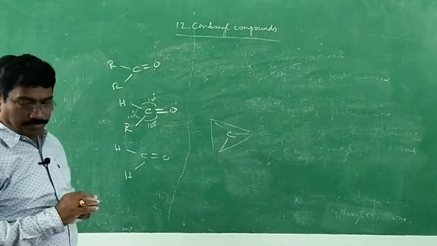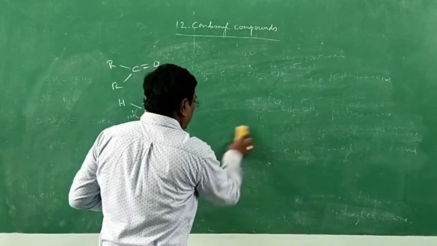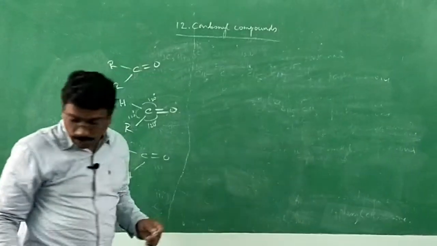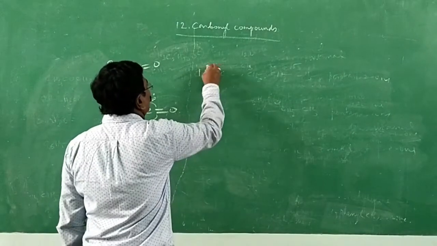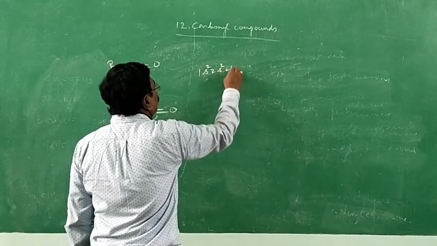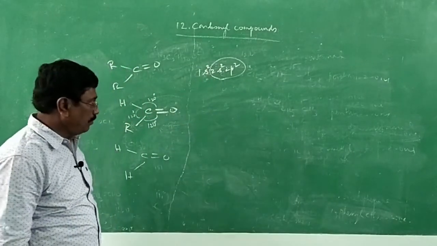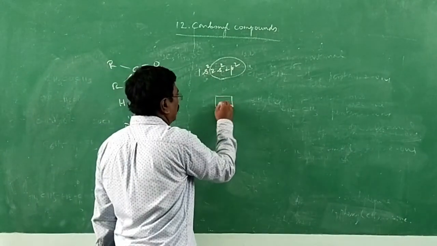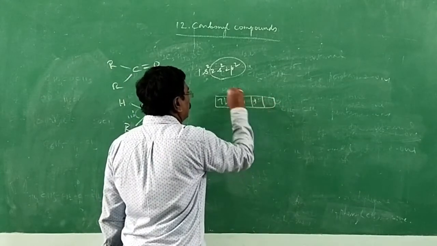How? Carbon in the outermost energy level has 4 electrons, as you may know. 1s2, 2s2, 2p2 is the electronic configuration. The valence electronic configuration is 2s2, 2p2, that is, at the second shell, 2s and 2p.